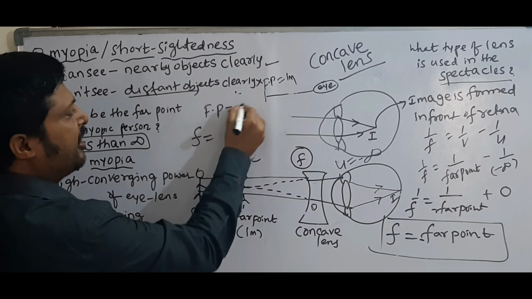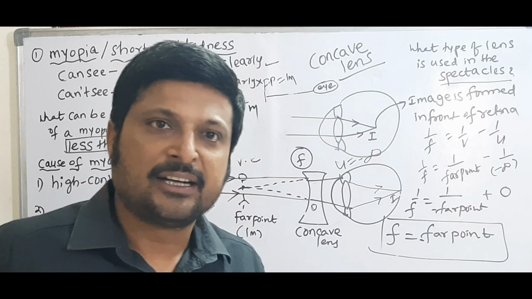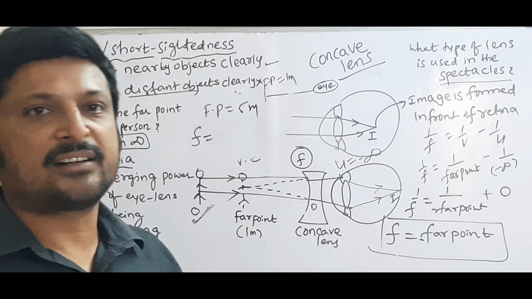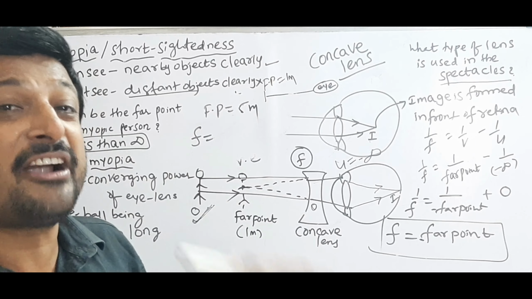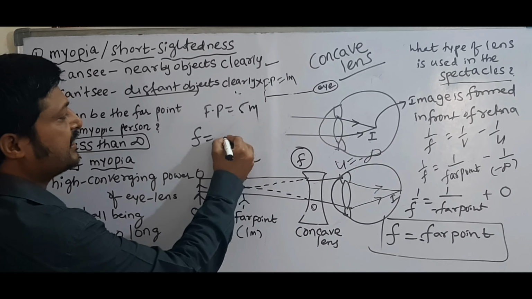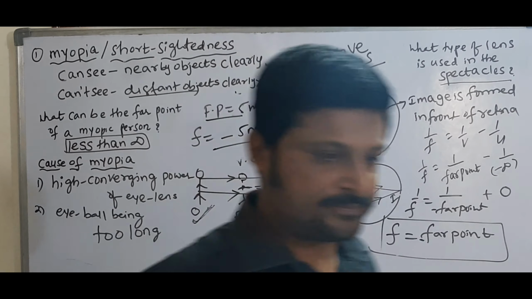His far point is 5 meters. Then what is the required lens used in the spectacles? Concave lens. Then what is the required focal length of concave lens? The required focal length of concave lens is minus 5 meters. Right, this is my view.